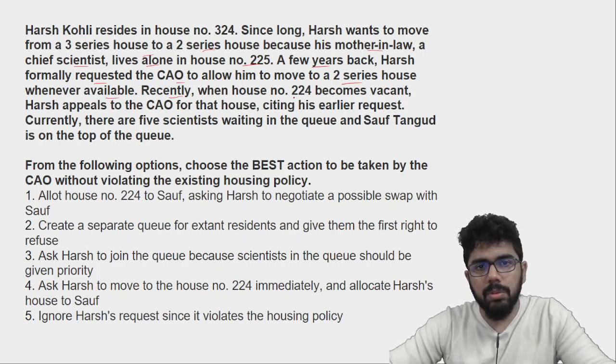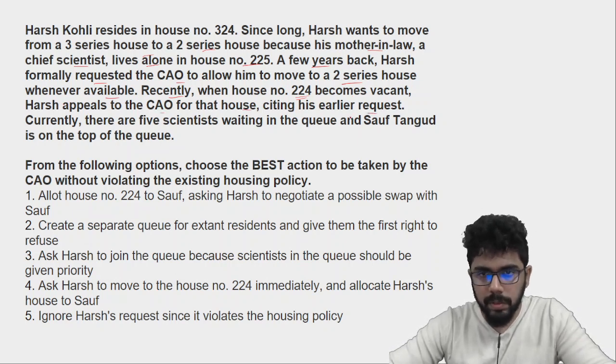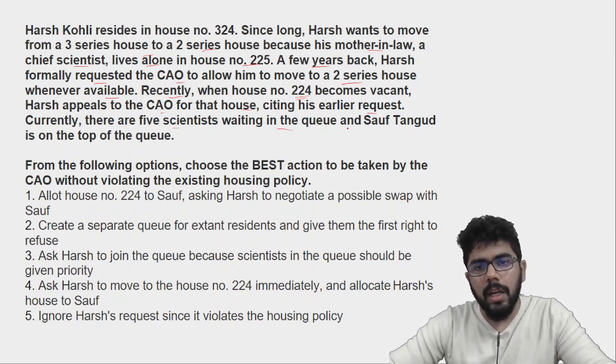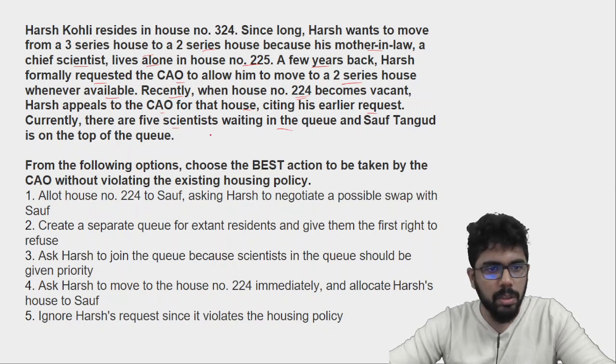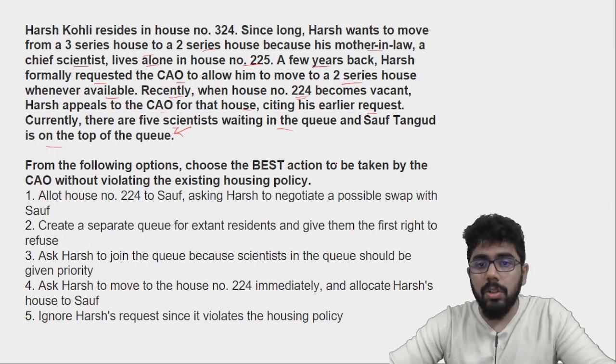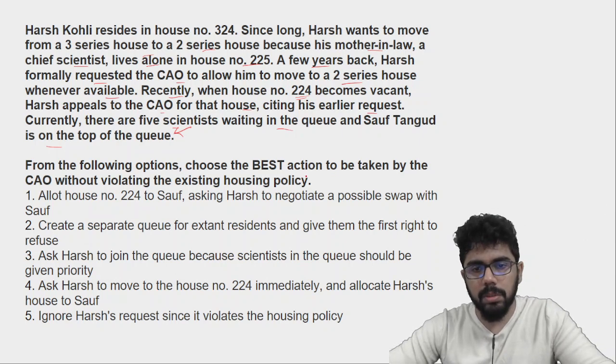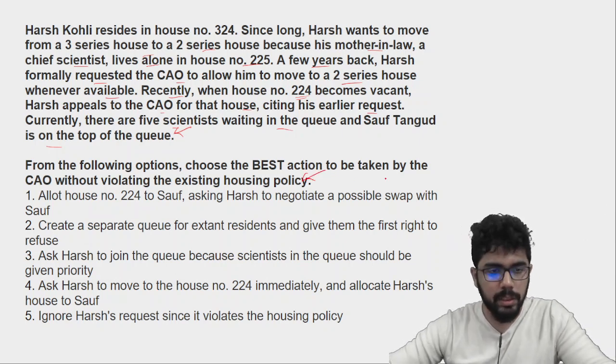Recently when the house number 224 becomes vacant, Harsh appeals to the CEO for that house, citing his earlier request. Currently, there are 5 scientists waiting in the queue, and Sof Tangud is on the top of the queue. So from the following options, choose the best action to be taken by the CEO without violating the existing housing policy. तो क्या करना चाहिए?